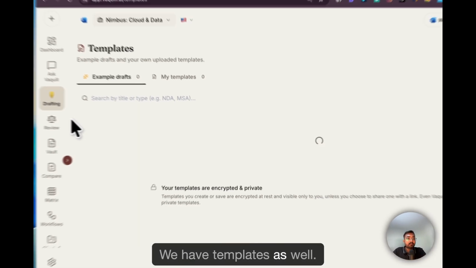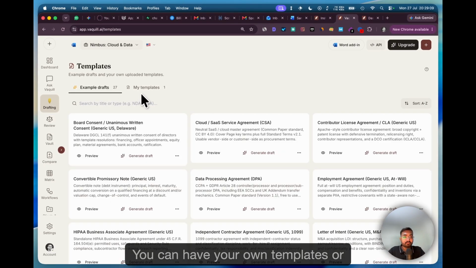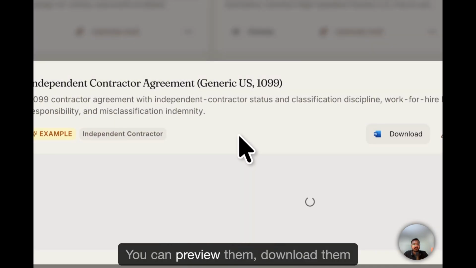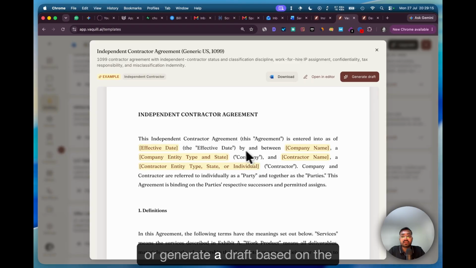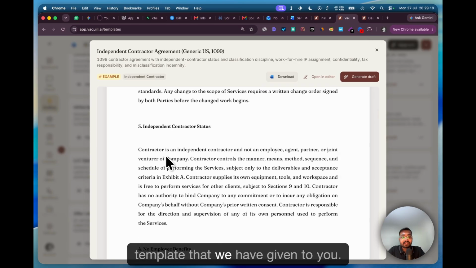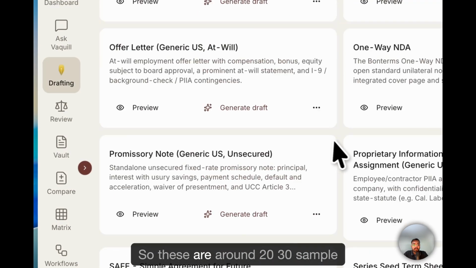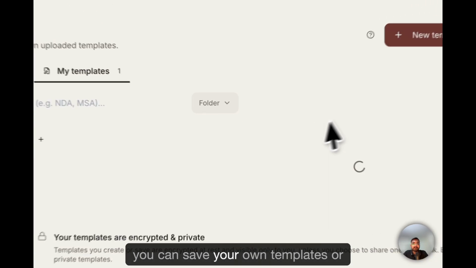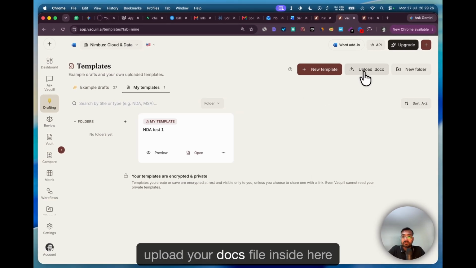We have templates as well. You can have your own templates, or we do provide some templates from our side as well. You can preview them, download them, or generate a draft based on the template that we have given to you. So these are around 20-30 sample templates we have given to you, or you can save your own templates or upload your docs file inside here and that will be your template. We also support folder structure for saving your templates inside the platform.